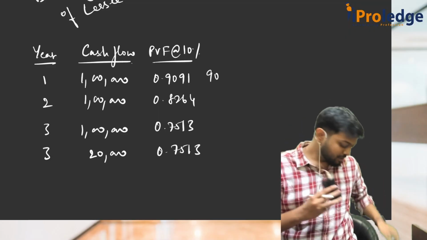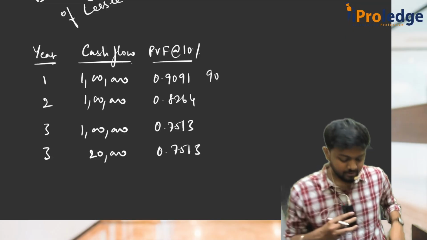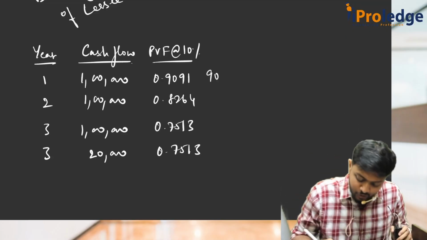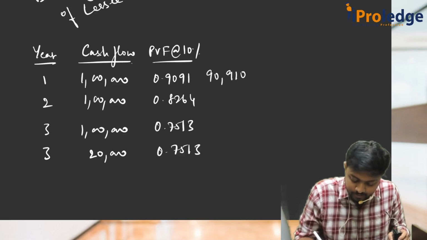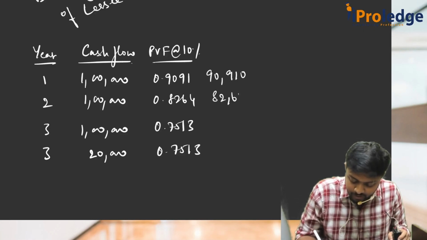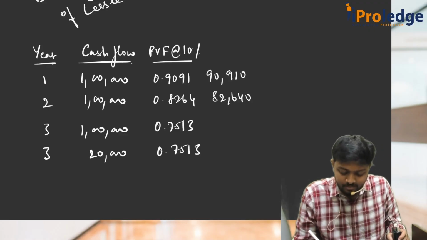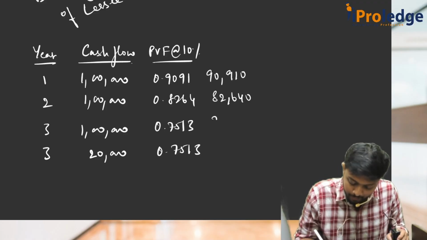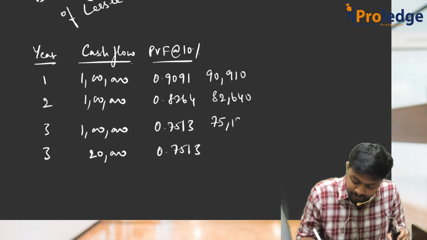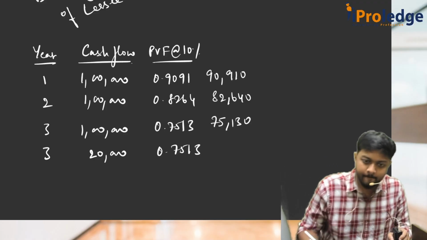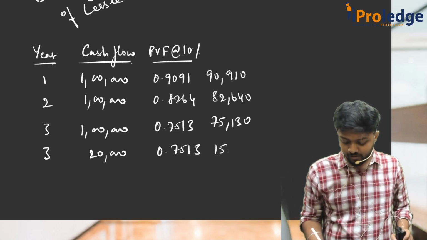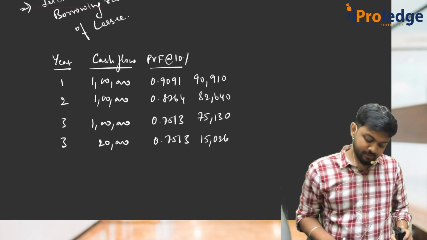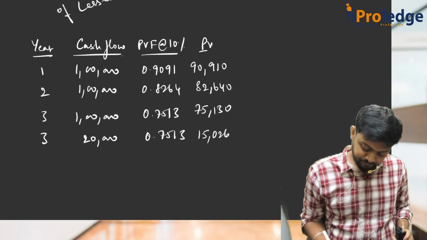Okay, now multiply. So this is 90,910. Next 82,640. Next 75,130. And the fourth one 15,000. Okay, this is the present value.